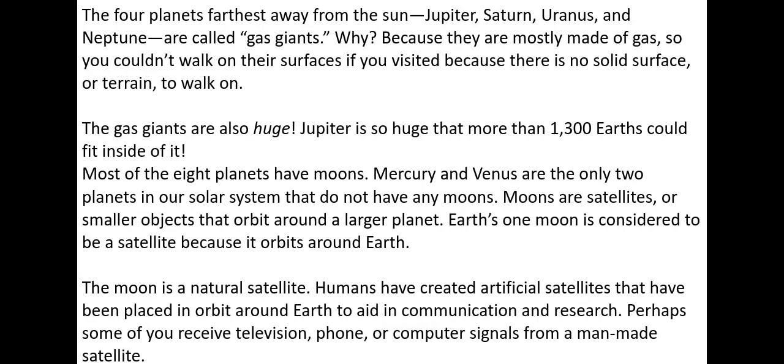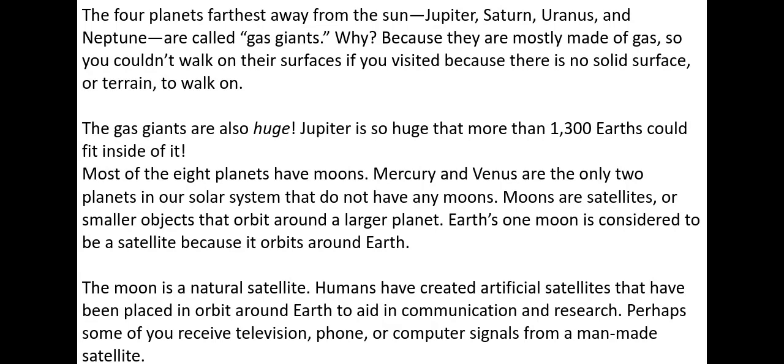Most of the 8 planets have moons. Mercury and Venus are the only 2 planets in our solar system that do not have any moons. Moons are satellites, or smaller objects that orbit around a larger planet. Earth's 1 moon is considered to be a satellite because it orbits around Earth. The moon is a natural satellite.